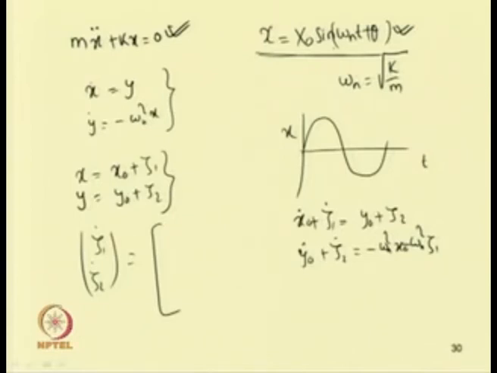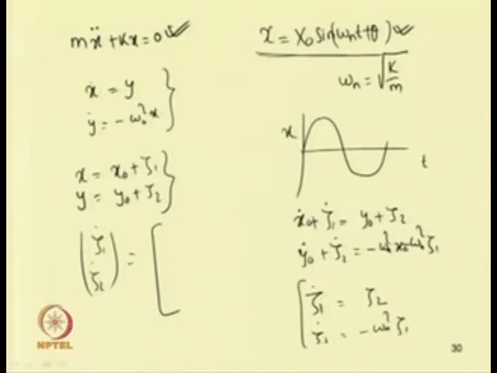We know x 0 dot equal to y 0 and y 0 dot equal to minus omega n square x 0. So, they will cancel. So, we have zeta 1 dot equal to zeta 2 and zeta 2 dot equal to minus omega n square zeta 1.